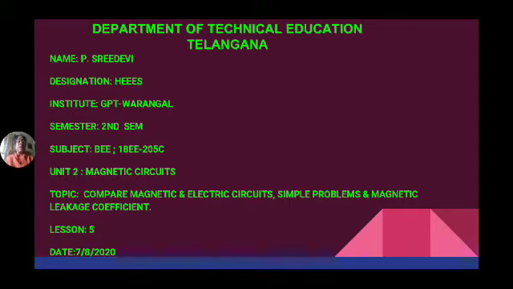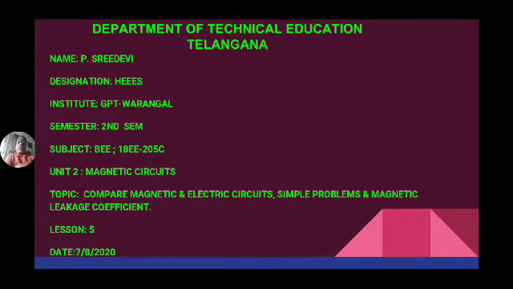So, our subject is Electrical Engineering and Electronics Devices, for Diploma second semester electrical students. We are following the C18 curriculum. Totally we have 6 units in this subject. The first unit is magnetic effects of electrical current, and the second unit is magnetic circuits. Presently we are in the second unit, magnetic circuits.